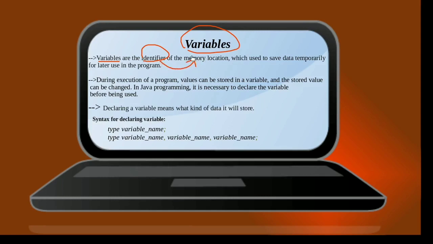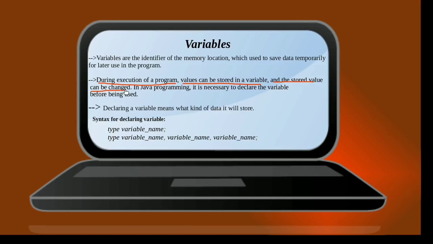By memory, we are referring to the random access memory or the RAM, and these variables are used to save the data temporarily so that it can be used later in the program. Now, during the execution of the program, or we can say when the program is in the running state, values can be stored inside of a variable, and the stored value can be changed.